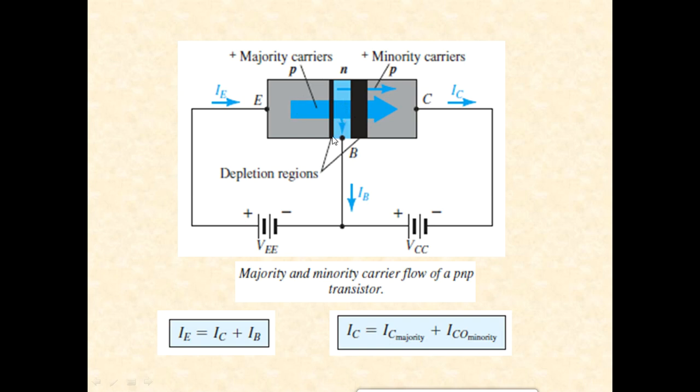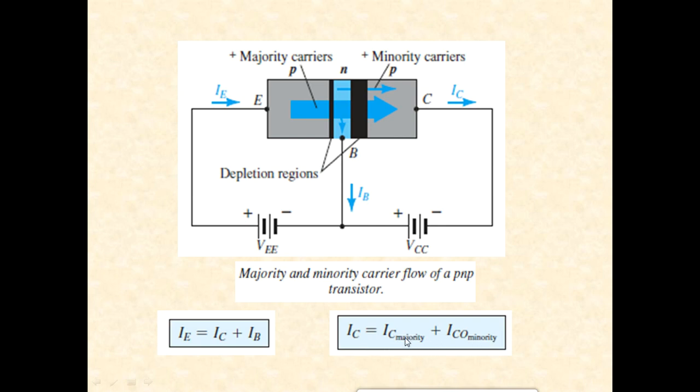The base region is of N type, and in the N region holes are the minority carriers. So it is quite true that there were some holes present well before some more holes entered from the emitter side. If you want to distinguish them, it is like this: IC equals IC majority plus ICO minority.